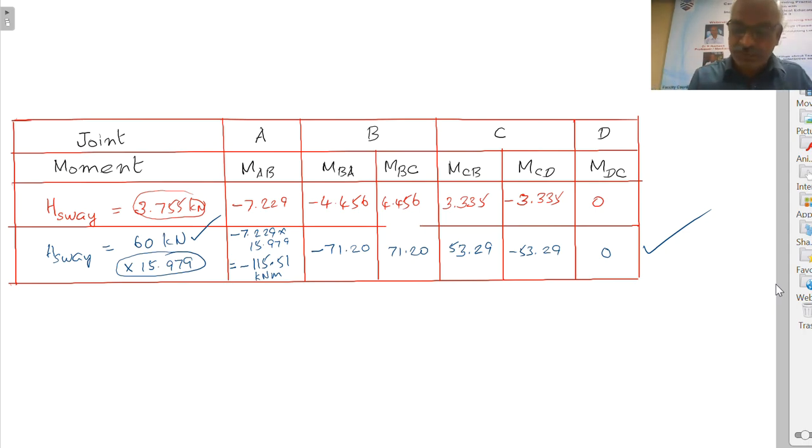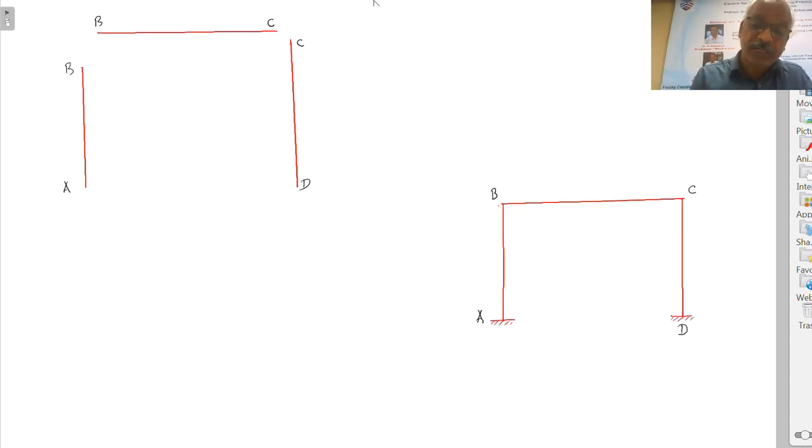Right. Now for this problem, for these moments you have to draw the bending moment diagram. So the values are minus 115, minus 71 for all members. Now for the first member, AB, anti-clockwise minus 115.51, and this is also minus 71.2.